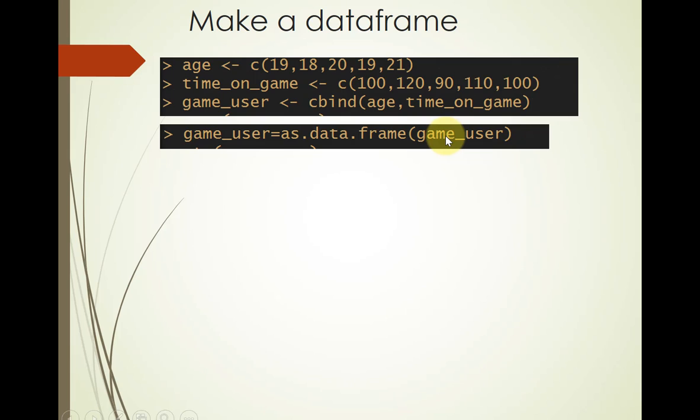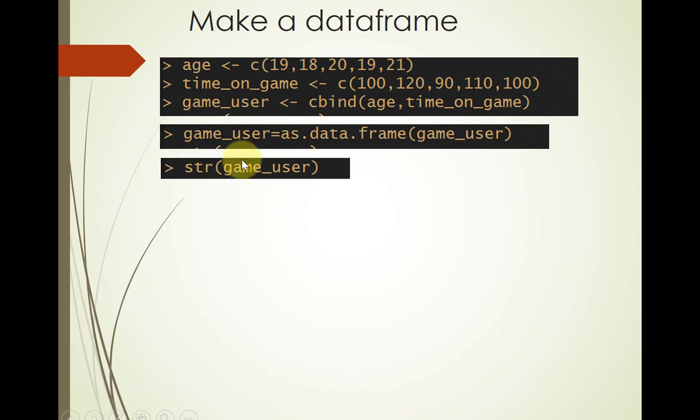Now next we're going to see a command that's very useful, but we haven't used before. This is the structure. It's asking for the structure of this object, game_user. Well, by the structure, one thing we mean is: is it a list? Is it a vector? What is it? And I just turned it into a data frame here, so it's a data frame. So when I type this command and hit return, it's going to say, oh, it's a data frame, and then it's going to give me more information about what's in it.